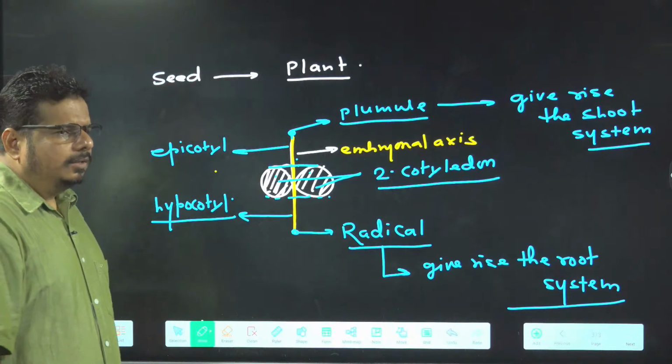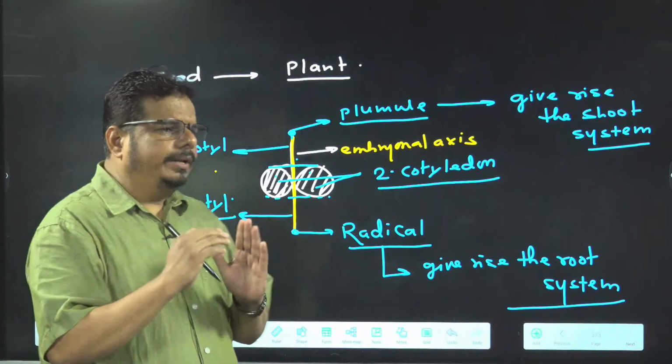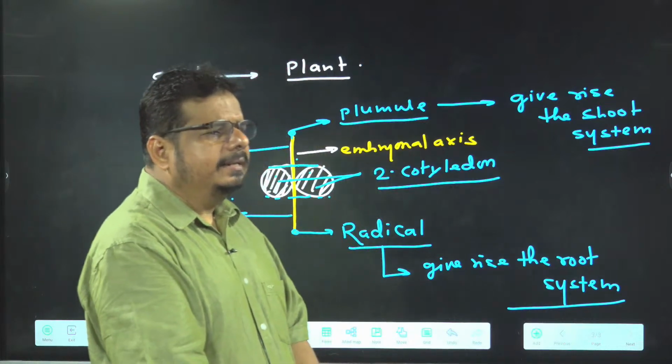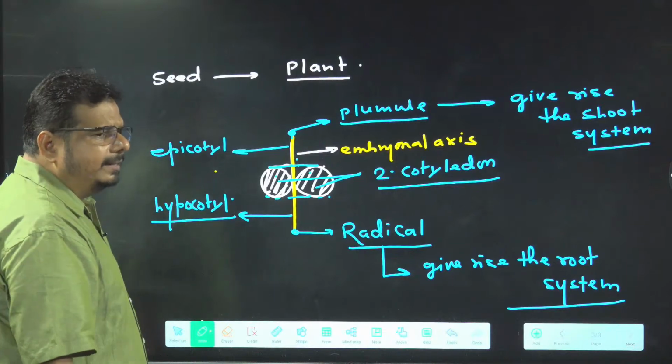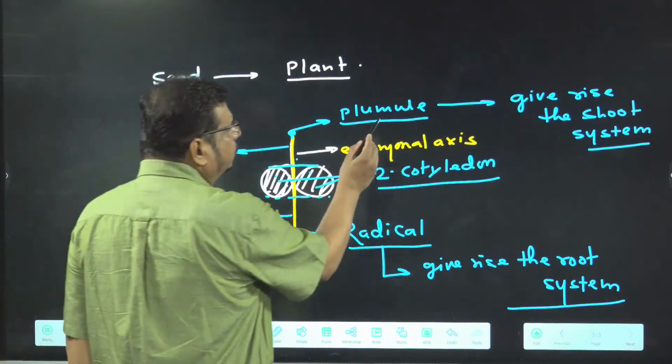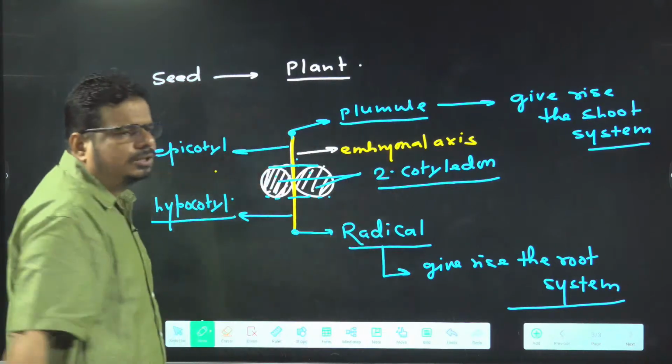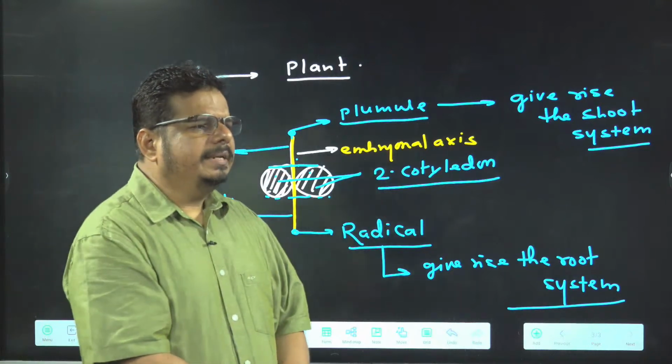Got the idea? So root system originates from which one? Radicle, and shoot system arises from plumule. Getting the idea or not? So who gives rise to the shoot system? Who gives rise to the root system? You got a basic idea or not?